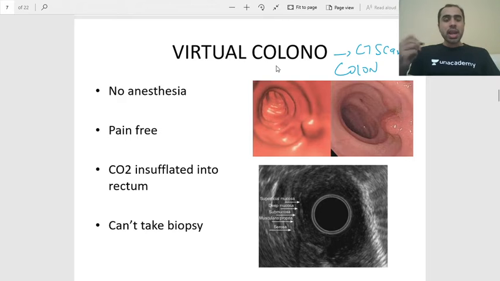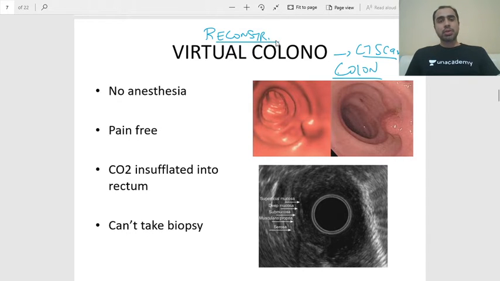Any virtual study, like a virtual esophagoscopy, virtual gastroscopy, virtual colonoscopy, is nothing but a CT scan which is reconstructed with the help of a computer. So it is a reconstructed computerized image of a normal CT scan. It's done like a CT scan. There is no anesthesia. Normally, when you do colonoscopy, you have to give some anesthesia or sedation. Here, there is no actual colonoscope going inside the colon. So this is a pain-free imaging.